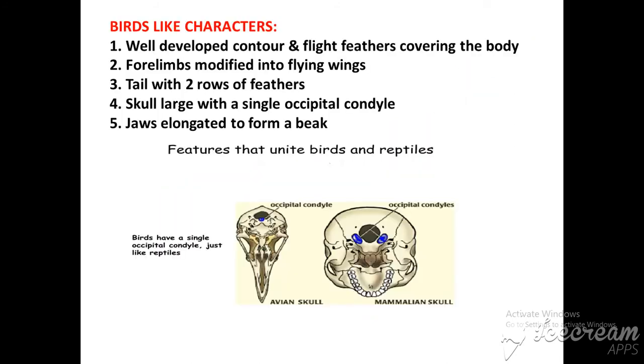Fourth, the skull is large with a single occipital condyle. Occipital condyle is the name of the bone. It is shown in blue color in the diagram. Birds and reptiles have a single occipital condyle, while mammals have 2 occipital condyle bones. What is the function of this bone? The occipital condyle joins the skull with the first vertebra.